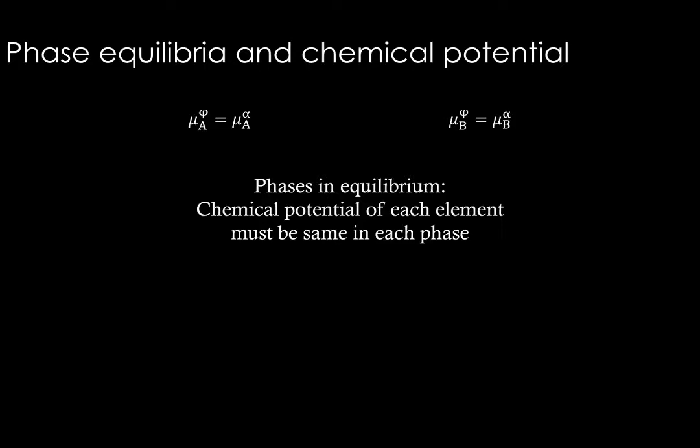Since chemical potential is a function of activity, the same thing that we have seen for activity holds good for chemical potential also. For phases to be in equilibrium, chemical potential of each element must be same in each phase. This is also something that we have seen in that video.